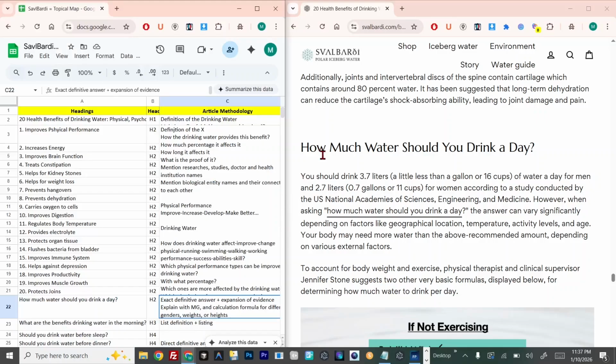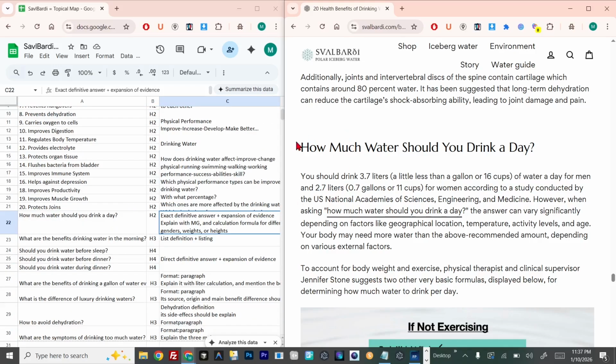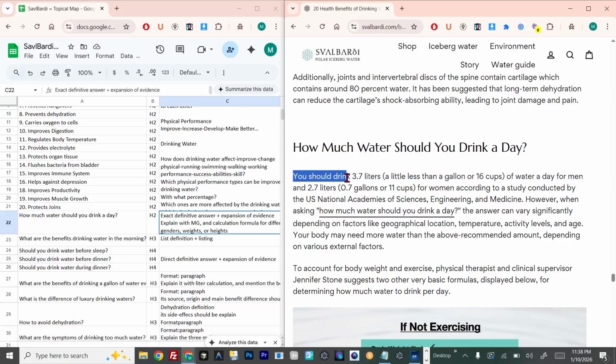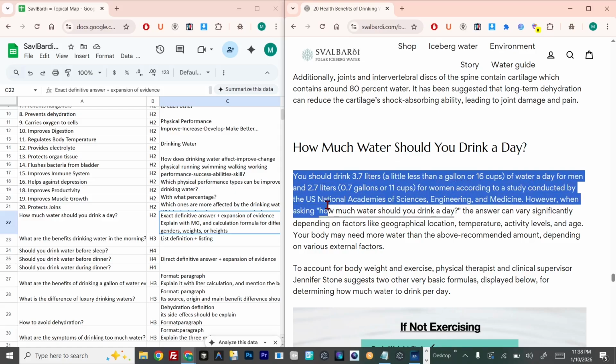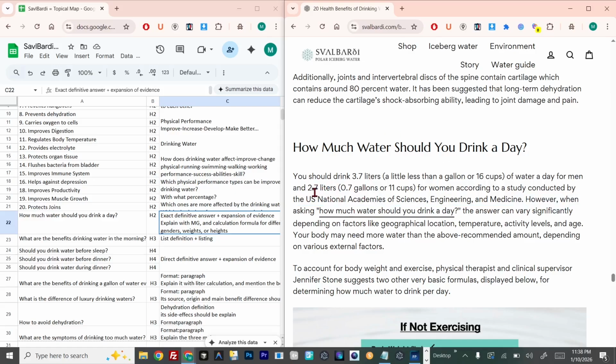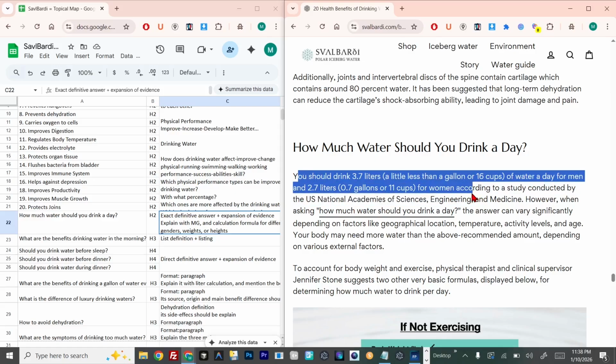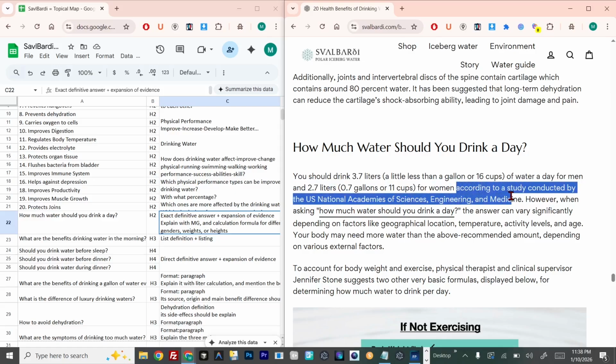In this lecture, we will talk about the contextual borders and the sentence structure that we have created. For example, if you see here, we use the word you with should, and you can see the answer: you should drink 3.7 liters, that is less than a gallon or 16 cups of water a day for a man and 2.7 liters for women, according to the study conducted by the US National Academies of Sciences, Engineering, and Medicine. Here, one thing first, you give the declaration, and then after that you ask for the research.